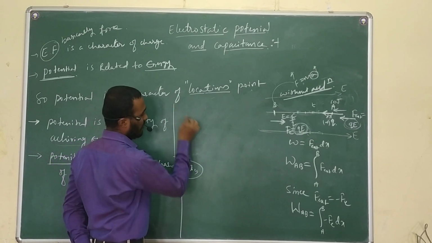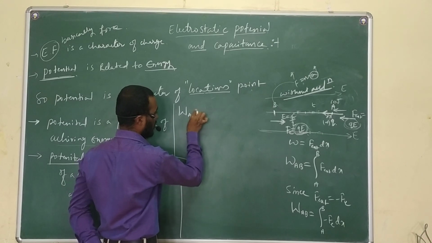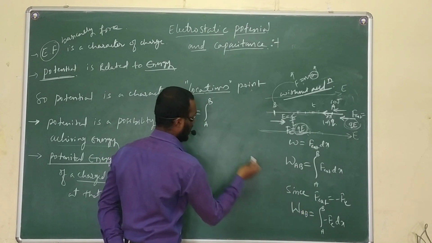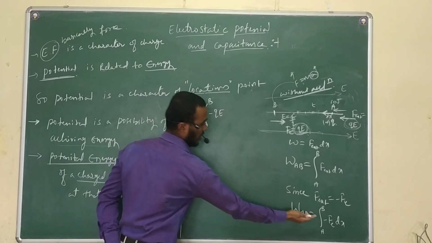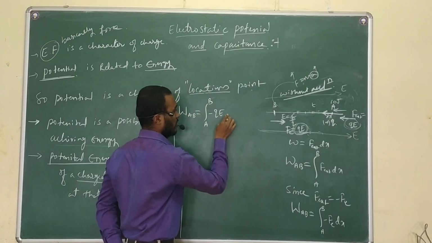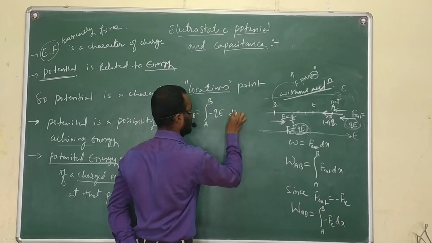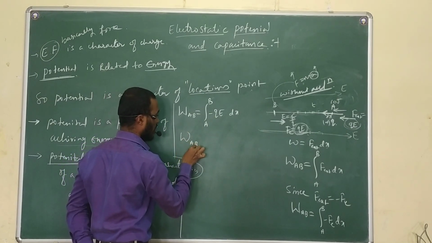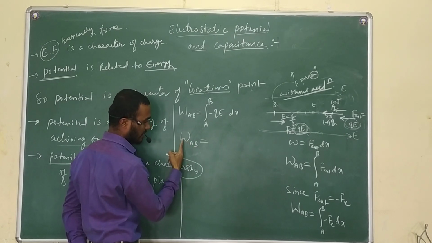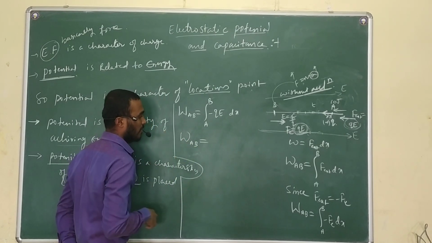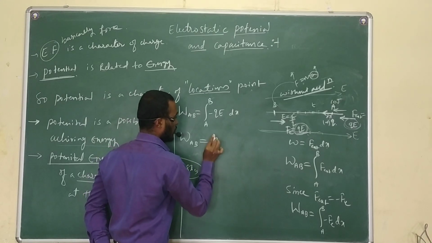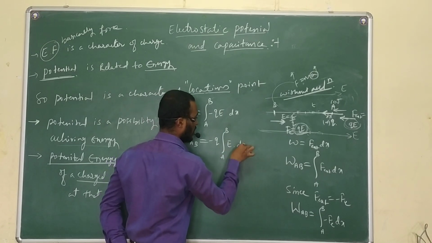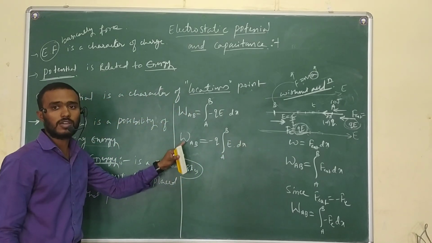See, I will write again, W_AB is equal to the integration from A to B of minus Q into E, where FE is the force, into dx. And this equation I can also write, W_AB meaning work done from A to B, as minus Q, which I will take outside, times the integration from A to B of E dx. This is what we got here for the work done.